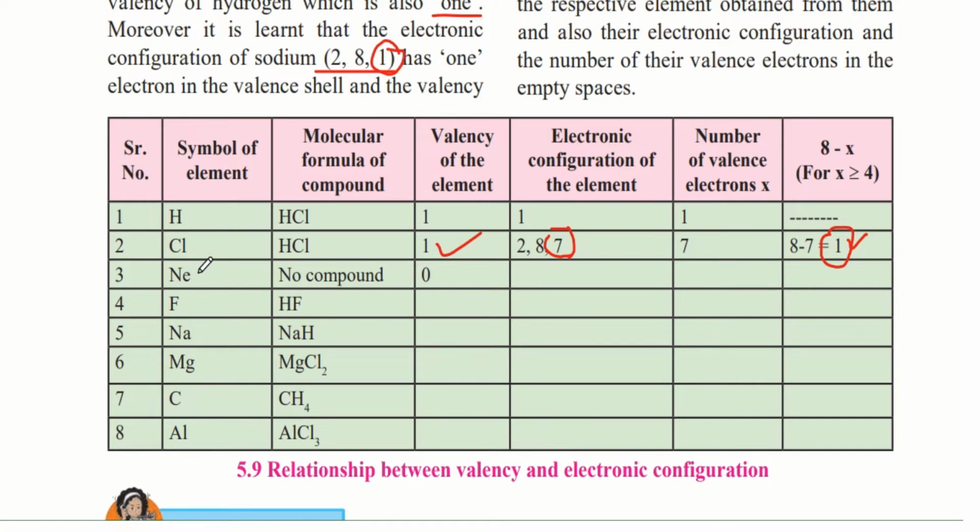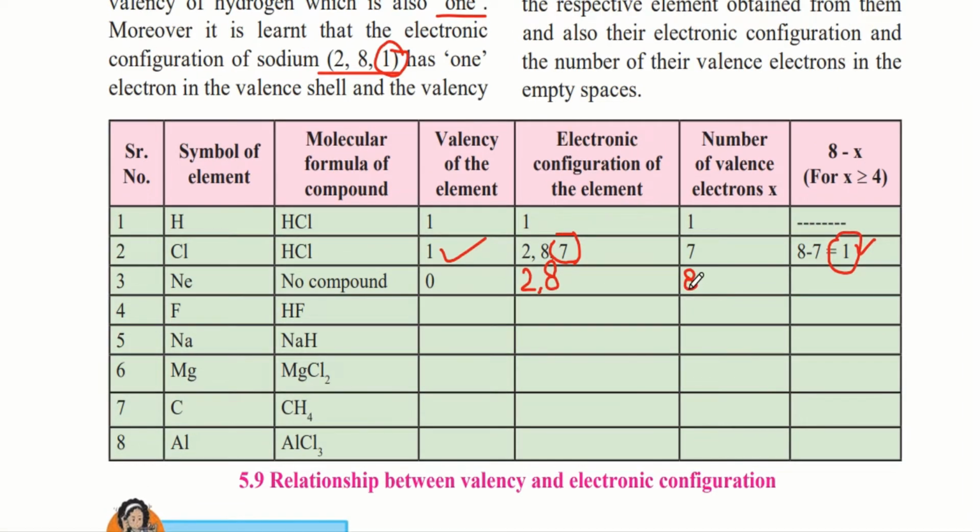The next element is neon. Neon is an inert element. Therefore, it does not combine with any compound since it has a valency of 0. Therefore, it cannot form bonds with another element. The electronic configuration of neon is 2, 8. Therefore, this tells us that the outermost shell of neon is complete because it has all the 8 electrons that are present in the L shell. So the number of valence electrons would be 8 because there are 8 electrons in the outermost shell. And when you do 8 minus 8, we get 0.